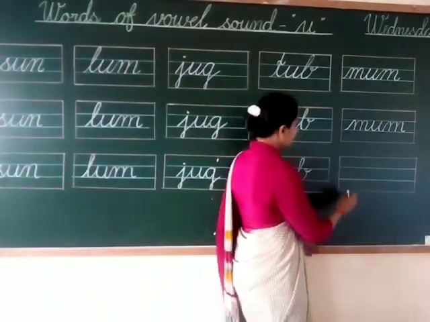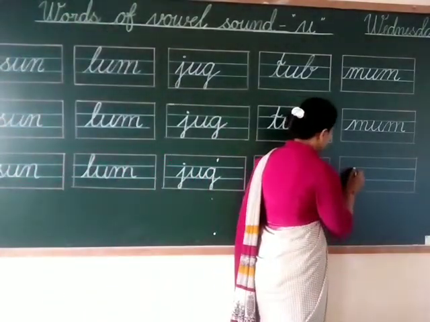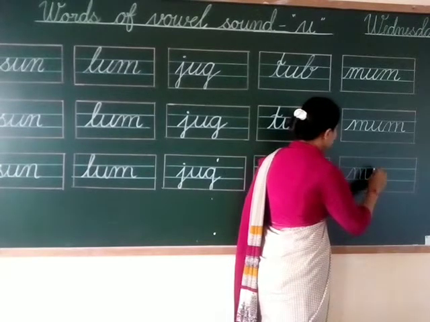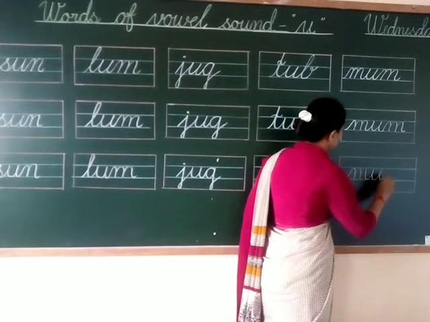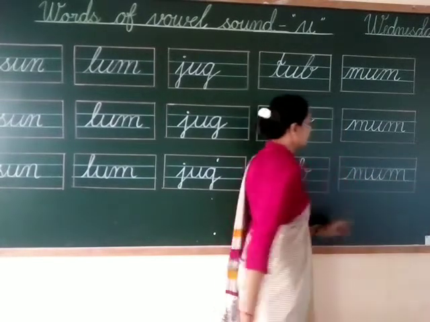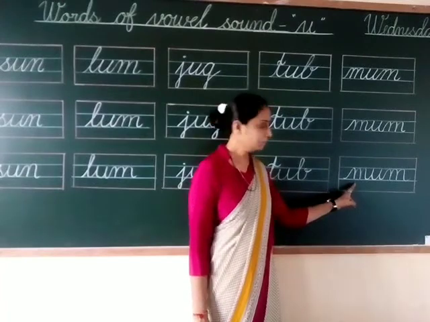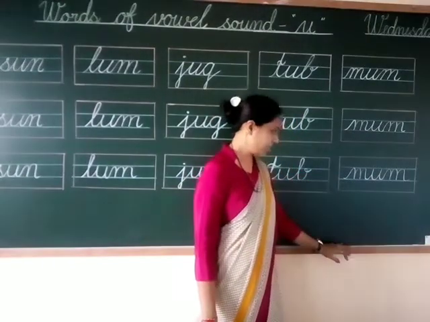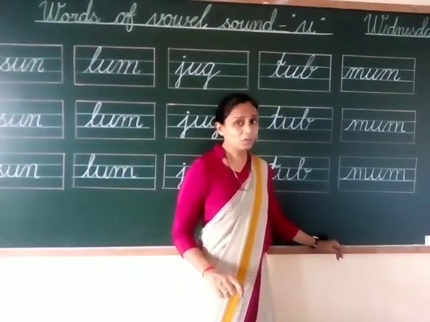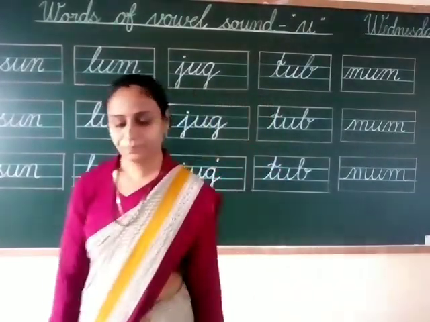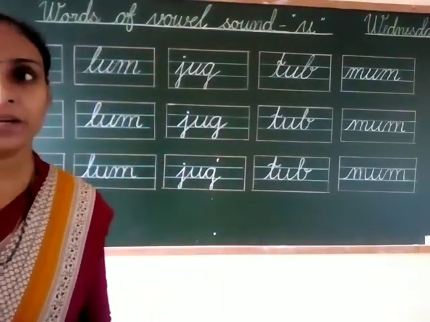Let's write it again. This is letter M. This is letter U, and this is letter M. This is spelling of mum, M-U-M, and sound is mum, mum. Now let's repeat one more time.